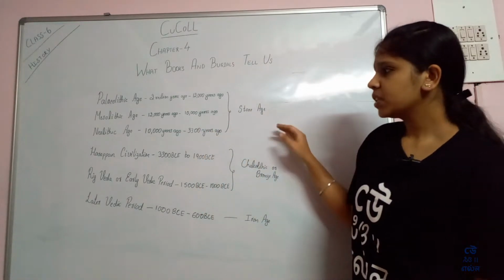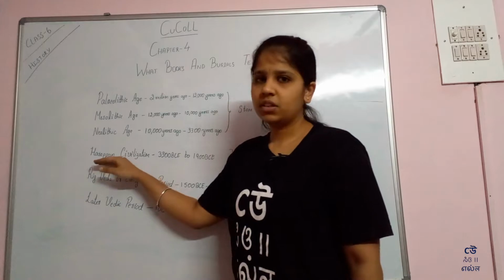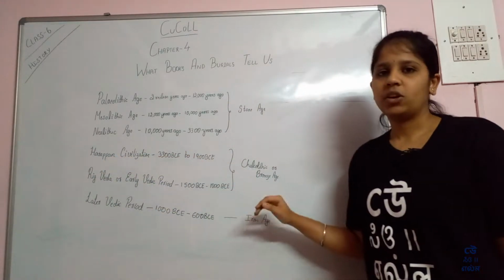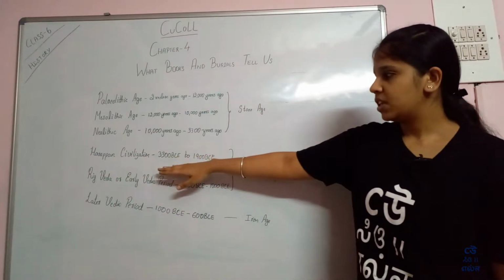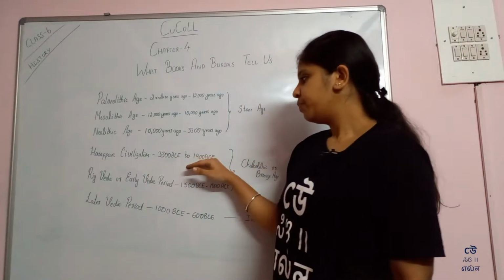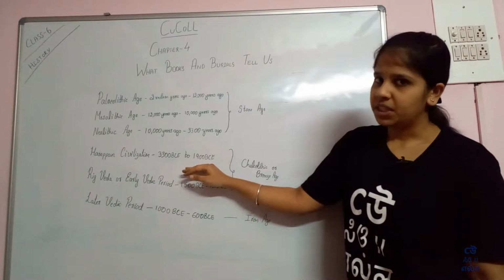Next in the third chapter we studied about the Indus Valley or the Harappan civilization, that lasted from 3300 BCE to 1900 BCE.